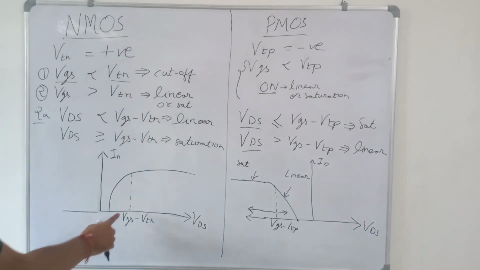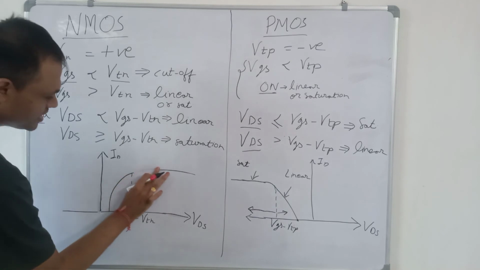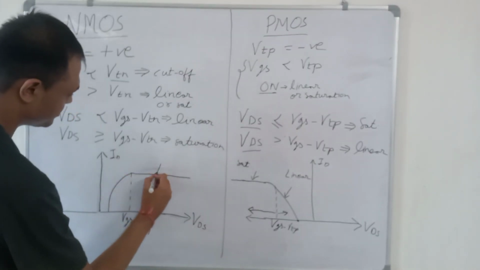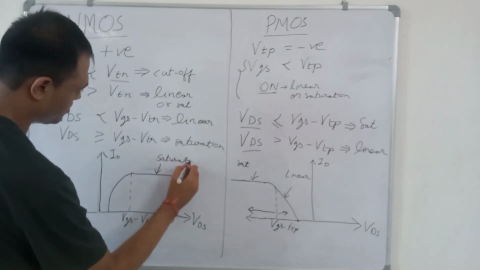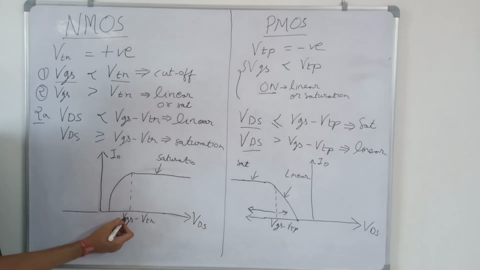So when VDS is greater than VGS minus VTN, it is the saturation region, and the current becomes constant here.